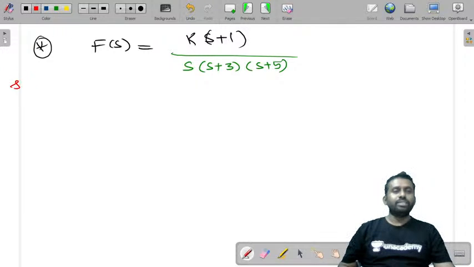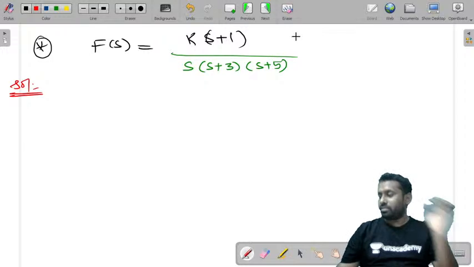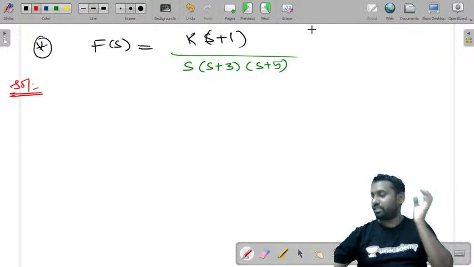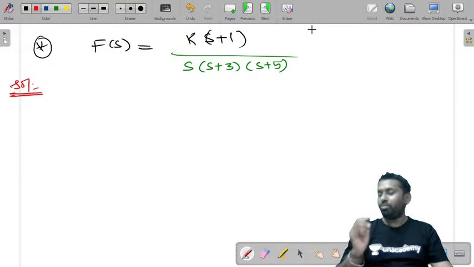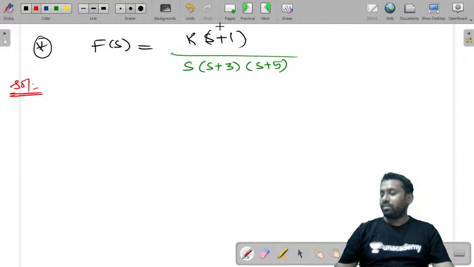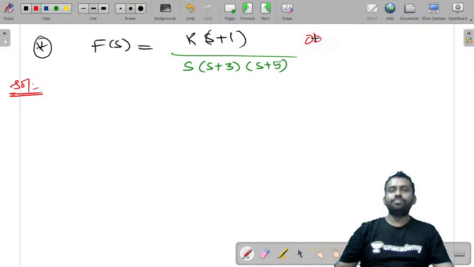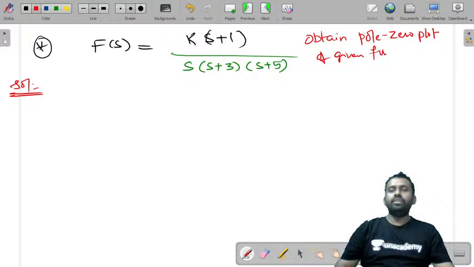Now, the question is: obtain the pole-zero plot of the given function.